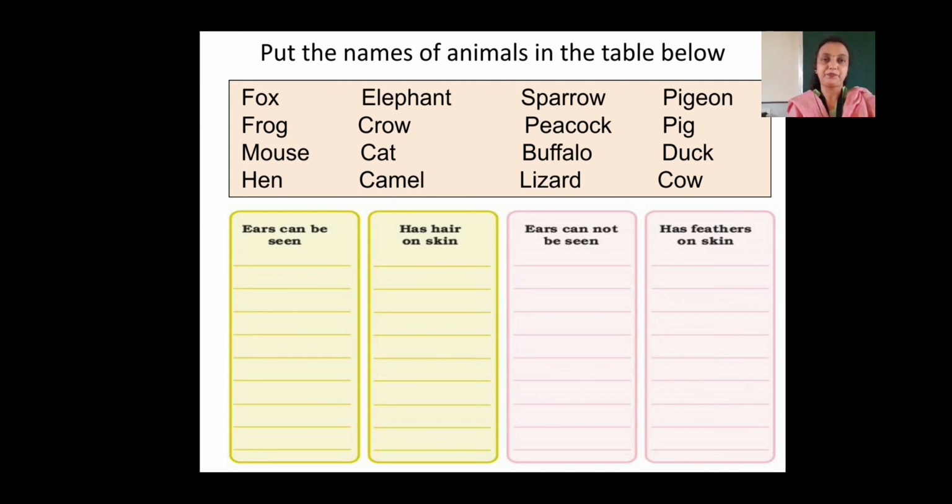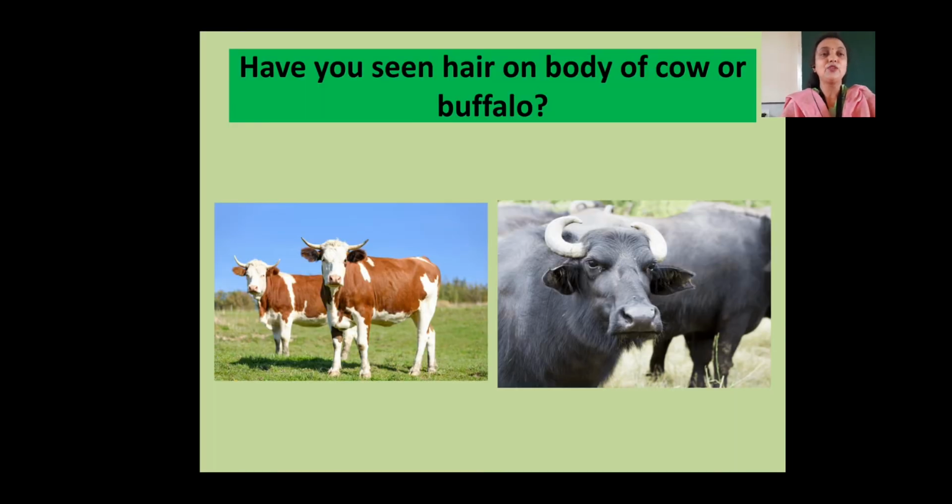Take frog. Can you see frog's ear from outside? So, frog, you will not write there. Can you see hair on frog's body? No, you cannot write there. Can you see, ears are present or not on frog's body structure? So, no. Do frogs have feathers? Write down, so frog's name will not be in that column. So, you have to write the name of that animal which is having that characteristic. Did you understand? Now see the next slide.